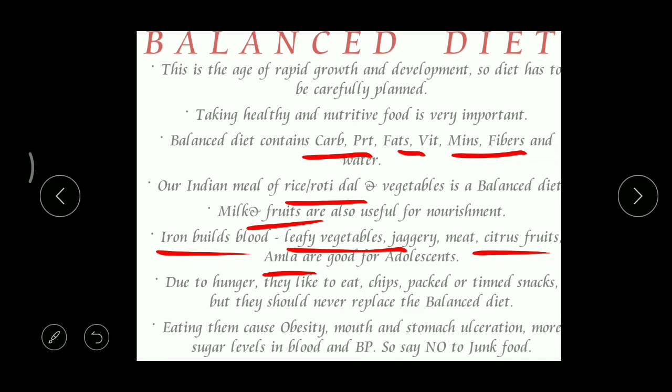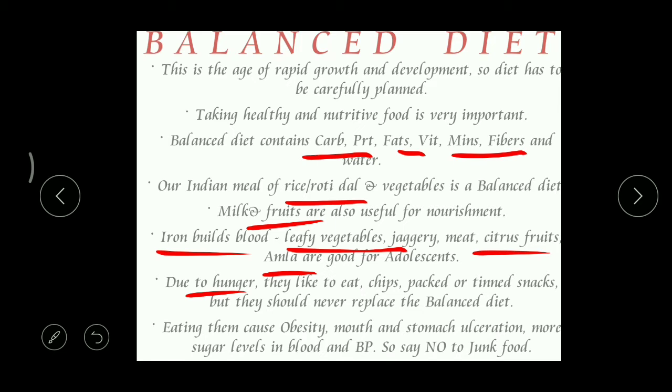Because of this rapid growth and development, adolescents are very, very hungry. They like to take more food, and they even take food several times. Have you seen that? Whenever school is over, when you go home, immediately you ask, "Mom, is there something to eat?" Okay, if your mother prepared something, that's okay. Otherwise, what happens? Immediately you fight with your mother, you get some money, you go outside, and you like to take outside foods.